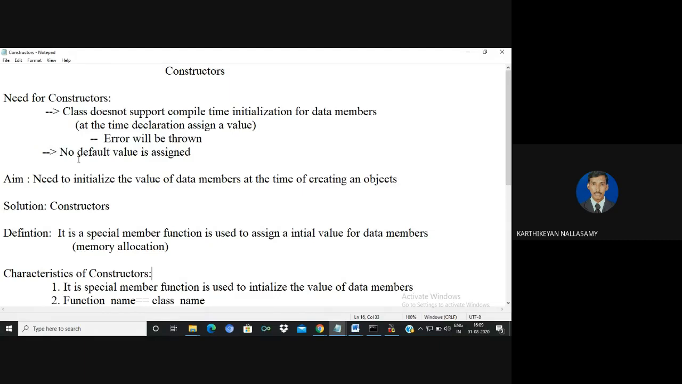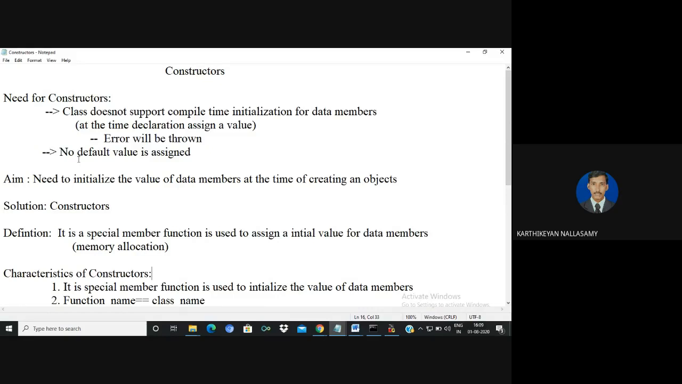If you create a function, we need to call the function to assign a value, so initially it holds some garbage value and we make changes on that. But the constructor is not like that. Once the memory is allocated for the object, it automatically assigns the value. We don't need to do any explicit action to assign some value to the data member.